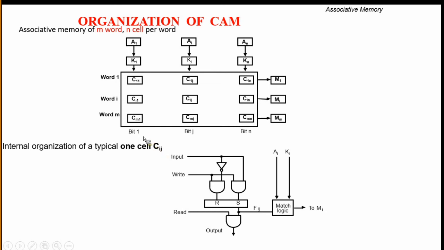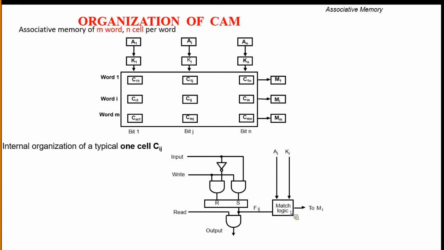Here we take the input, the read and write operations, and the match. What is Fij here? It stands for the stored cell. Here we store the cell Fij in a flip-flop storage cell.